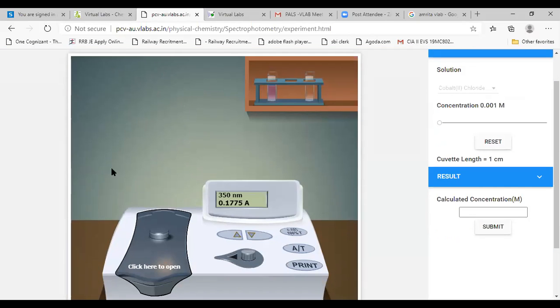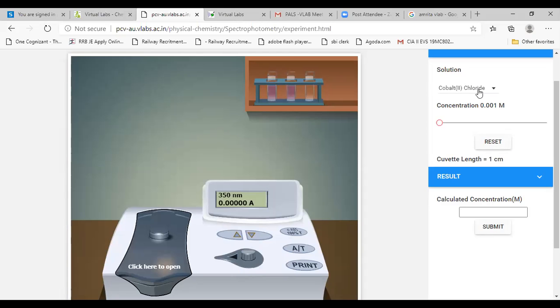So this is only a simulation, and using this we can give instructions to the students so that they can test with the help of the simulation. Once it is over for whatever solution I've taken, I can choose some other solution also.